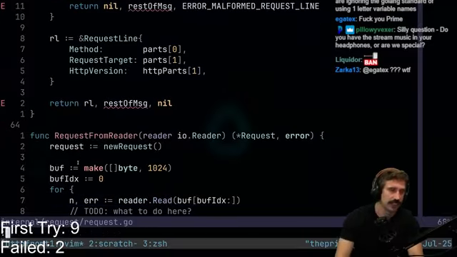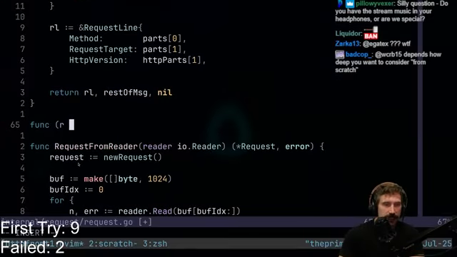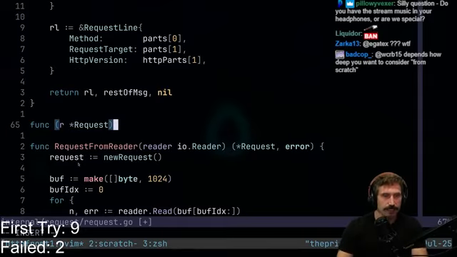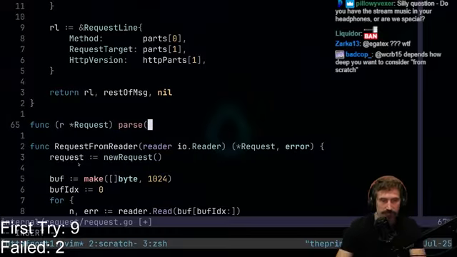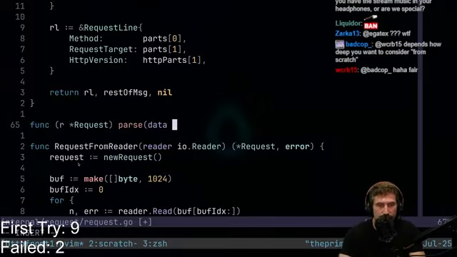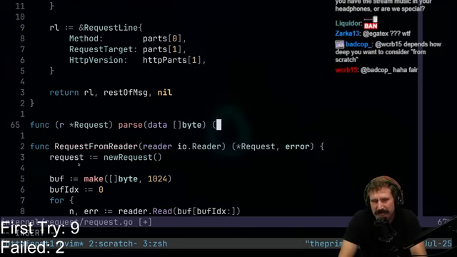So let's go in here and let's go like this. Let's go func r is going to be a request, right? And we're going to go parse, which is going to take in some data, right? Which is going to be a byte slice. I like working with bytes. Bytes make me happy.